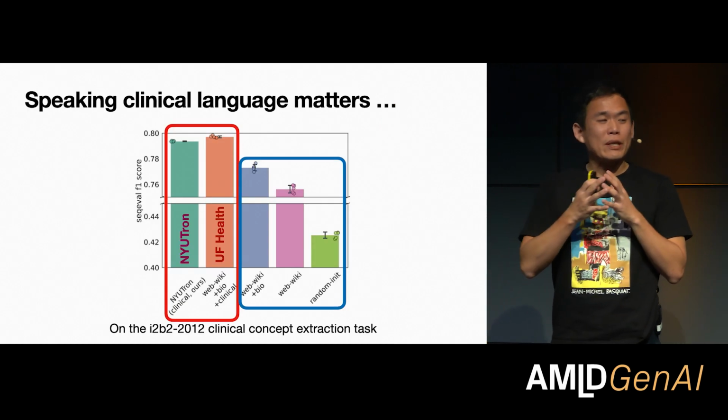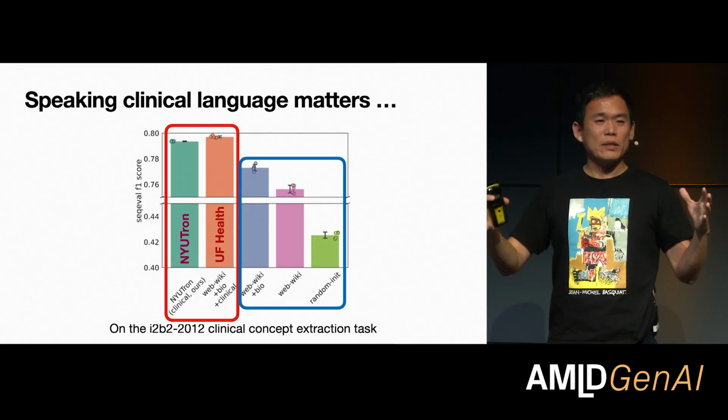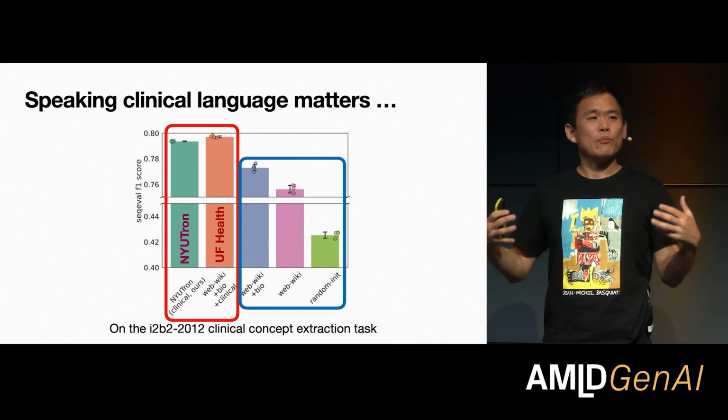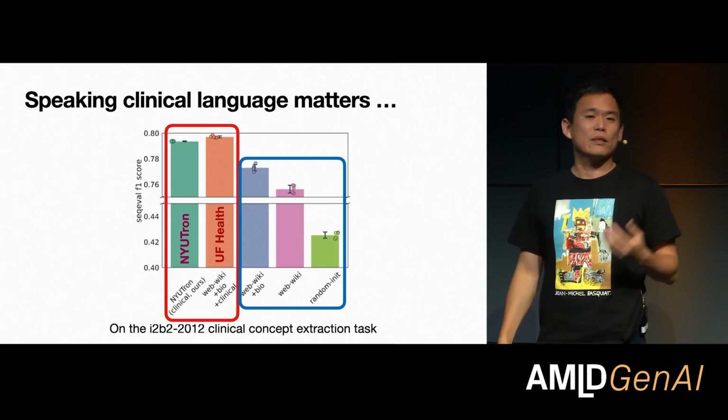And because we trained everything ourselves, and we have access to all the data within the NYU Langone hospital system, we could actually test a lot. We could be a bit more rigorous and scientific about using these language models.